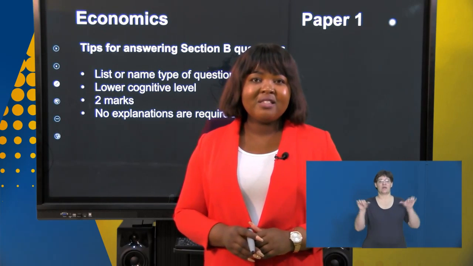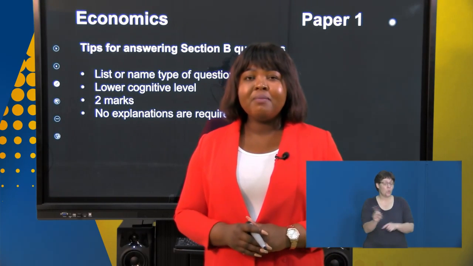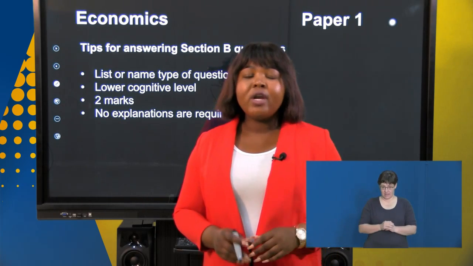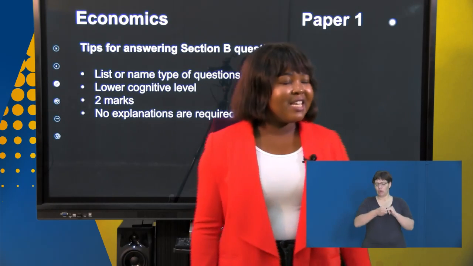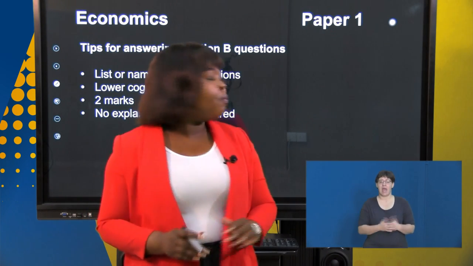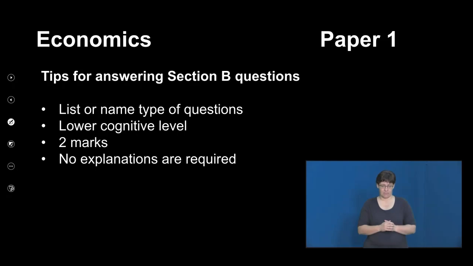Welcome back, boys and girls. We are continuing with our exam guide. Now we are going to be looking at section B. I will be helping you on how to attempt your section B in the exam. We start with our list or name type of questions. These questions are normally question 2.1.1, question 3.1.1 and question 4.1.1. These questions are lower cognitive level questions. They are normally 2 marks in the exam. There is no explanation that is required for these questions.